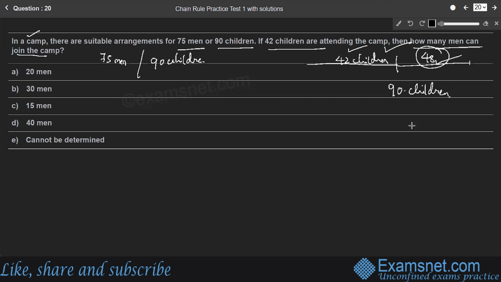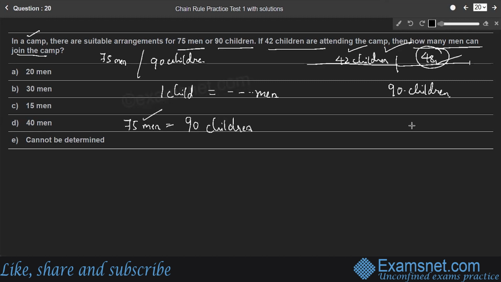For that, we have to consider one child is equal to how many men. Using the given relation, 75 men is equal to 90 children, because the arrangements are suitable for 75 men or 90 children.